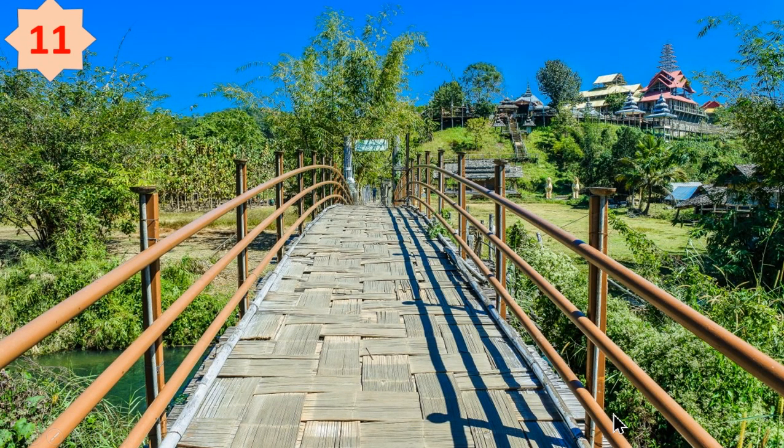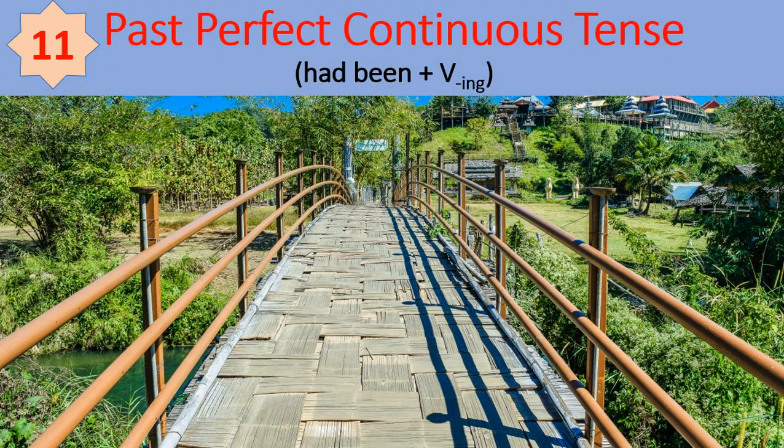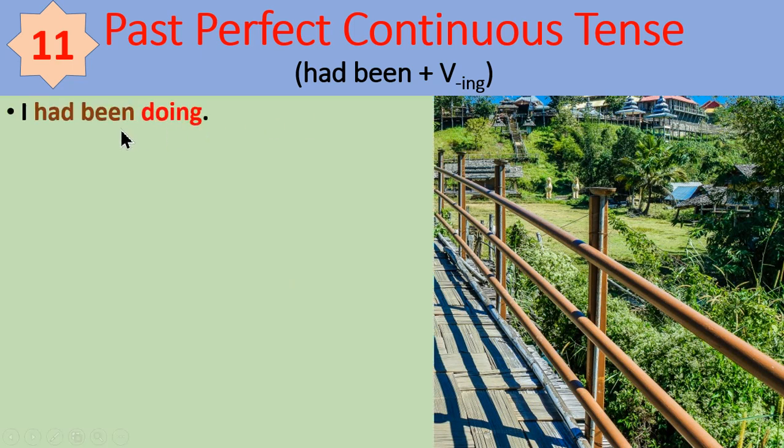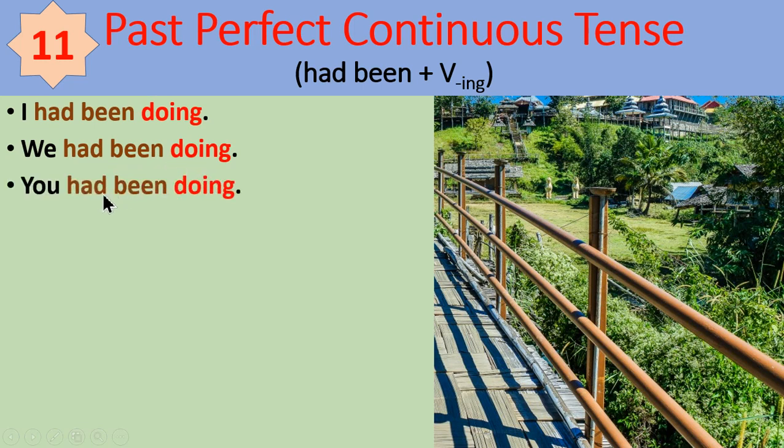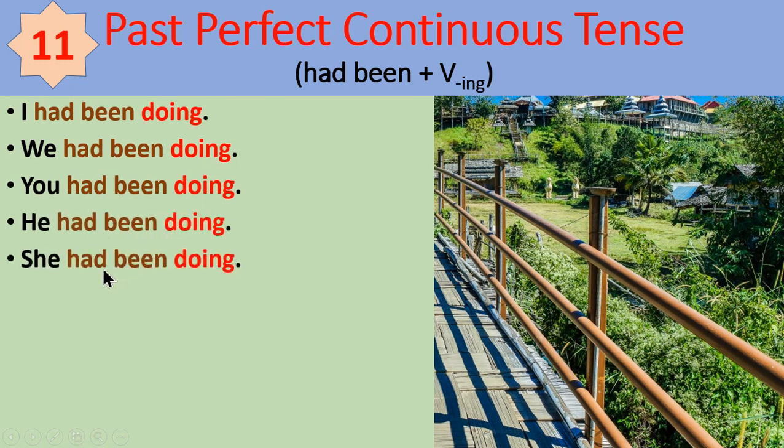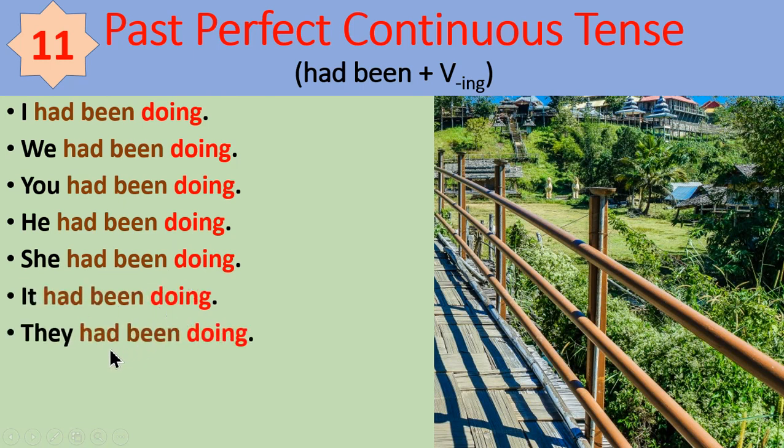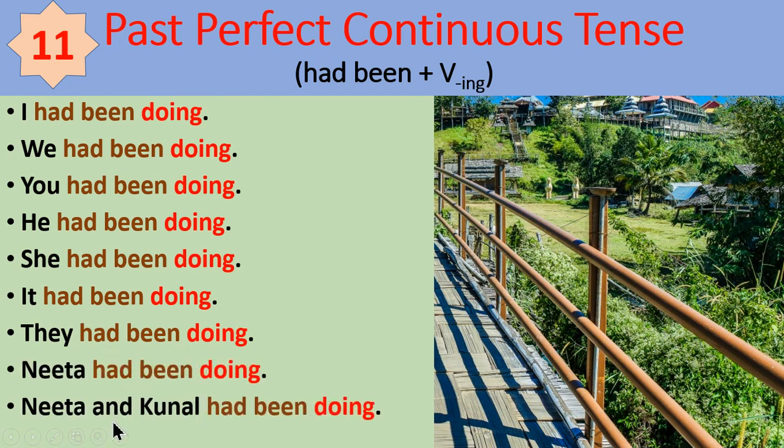Tense number 11, past perfect continuous tense: had been plus VING. See the examples. I had been doing, we had been doing, you had been doing, he had been doing, she had been doing, it had been doing, they had been doing, Nita had been doing, Nita and Kunal had been doing.